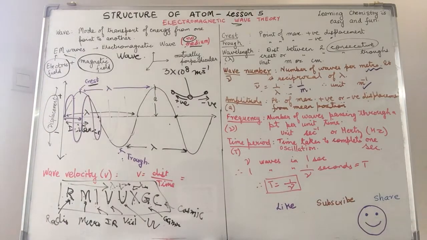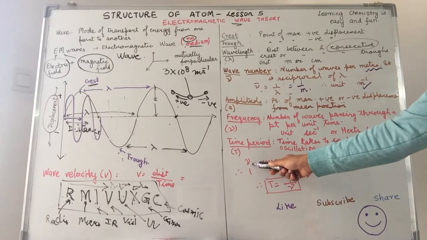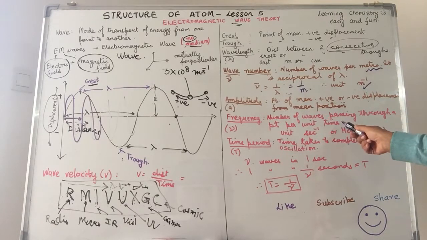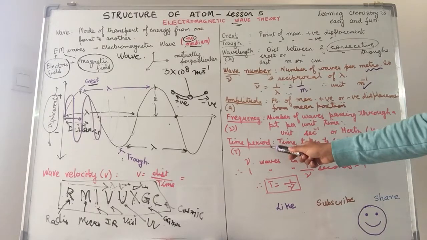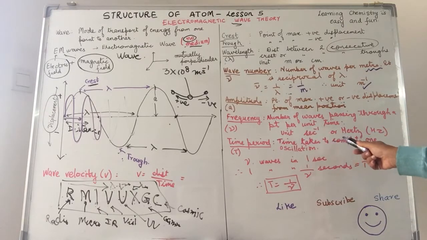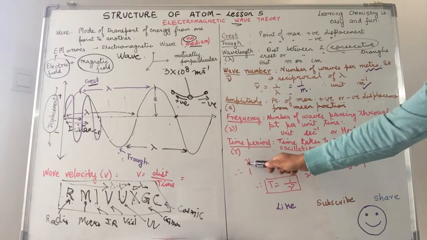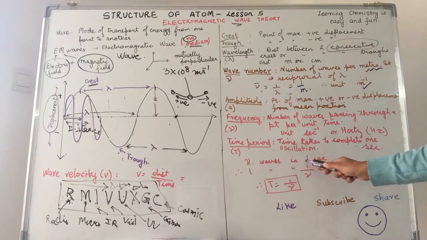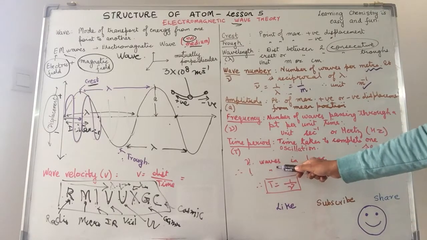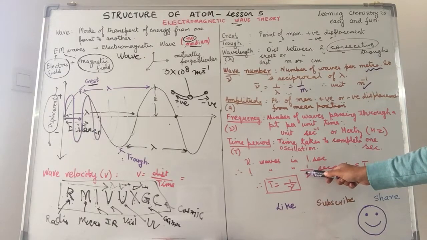Correlating frequency and time period. We say frequency is the number of waves passing through a point per unit time, and time period is the time taken to complete one wave. If there are nu waves passing through a point in 1 second, that means one wave is taking how long? Yes, apply the unitary method over here.